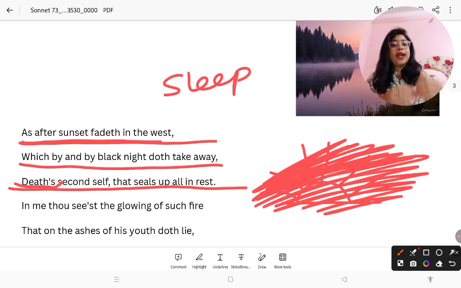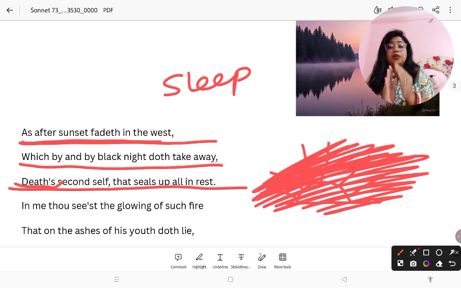So when twilight is gone away, night replaces the twilight, night comes, right? And what do we do in night? We sleep, right?